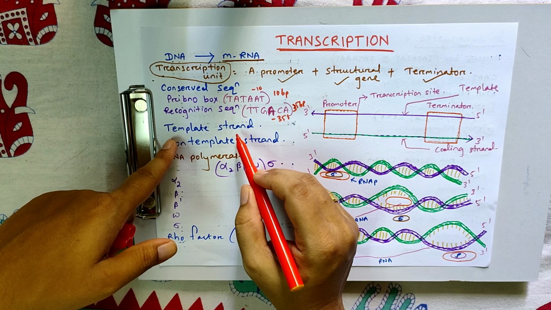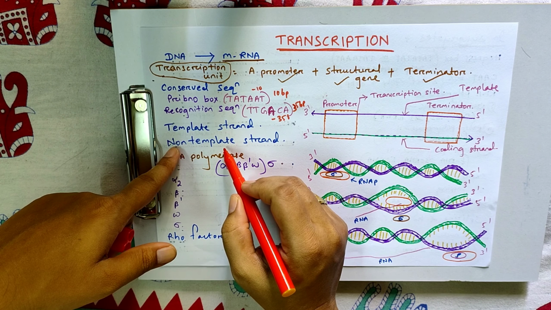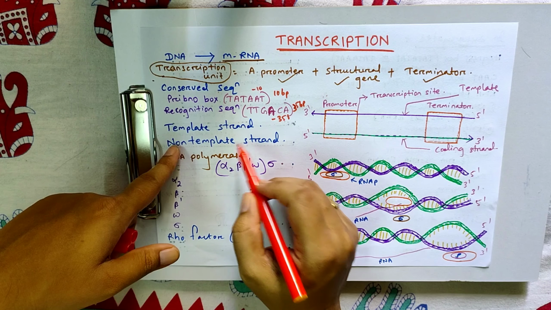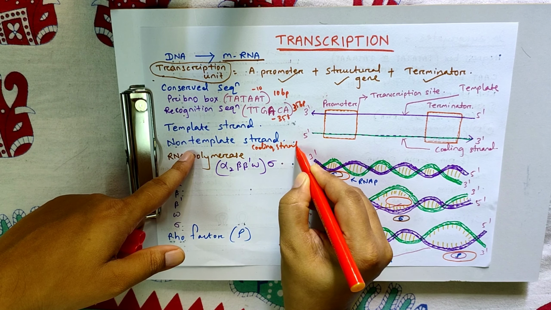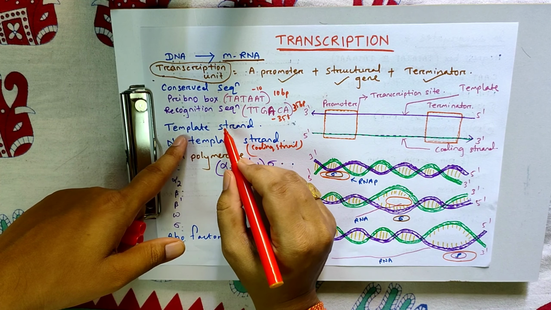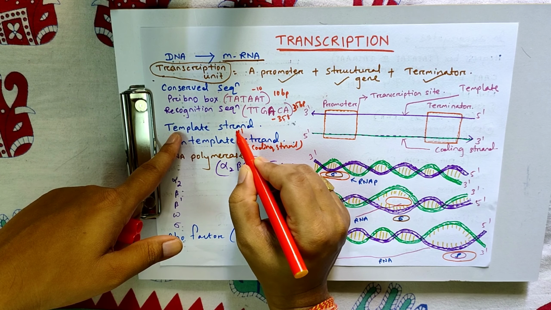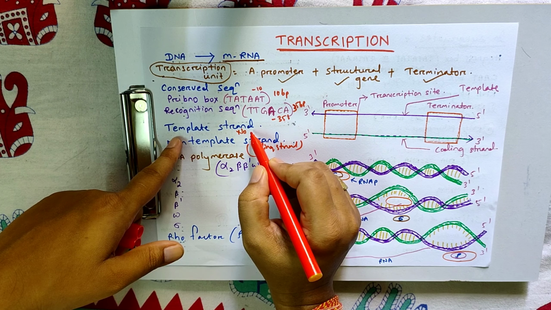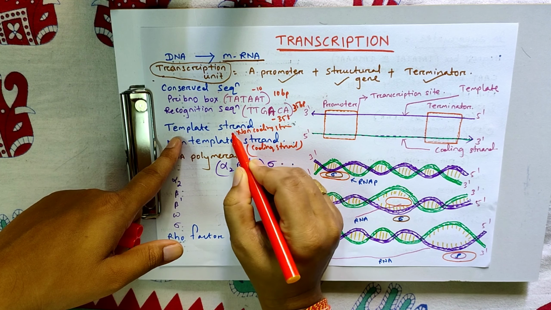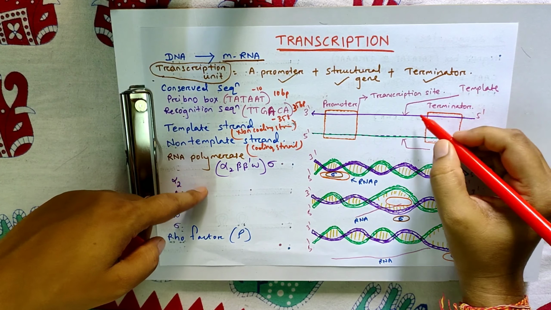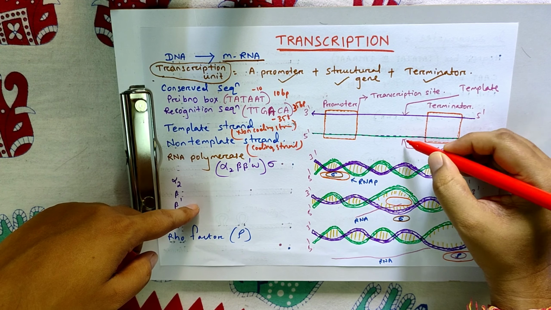There is a template strand and a non-template strand. The non-template is the coding strand and the template is the non-coding strand. This is the template, this is the coding strand.